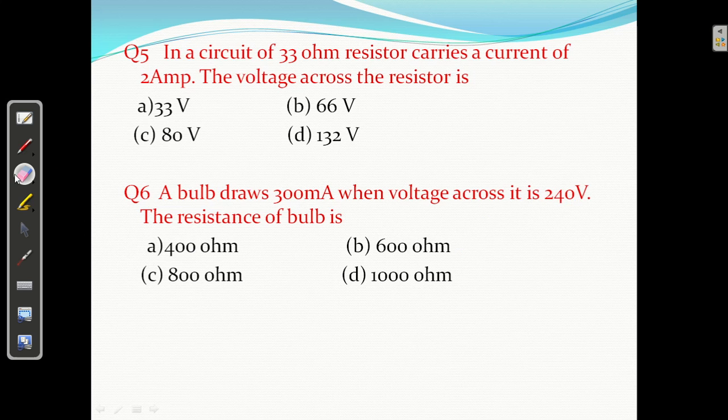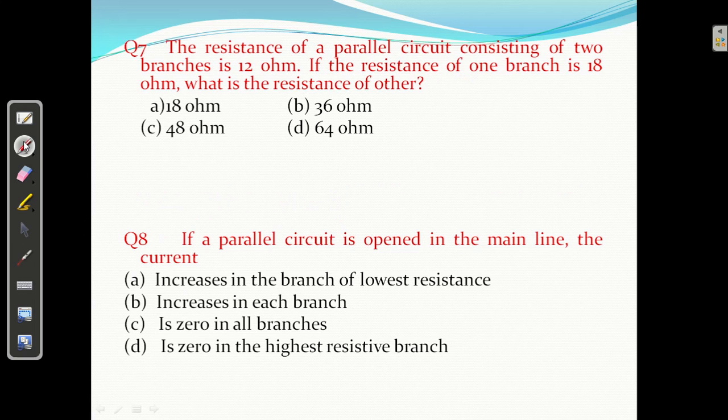Okay. Question number 7. The resistance of a parallel circuit consisting of two branches is 12 ohm. That is, the combined resistance is 12 ohm. If the resistance of one branch is 18 ohm, what is the resistance of the other?